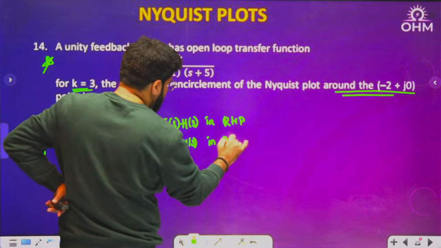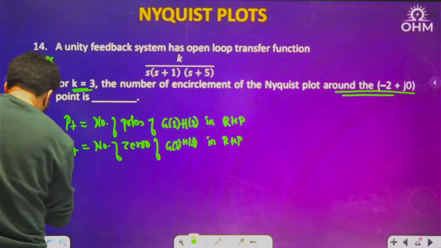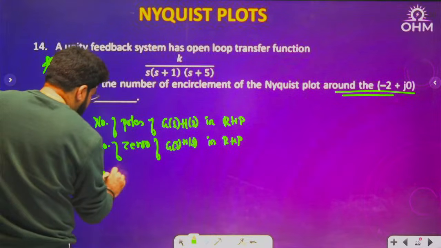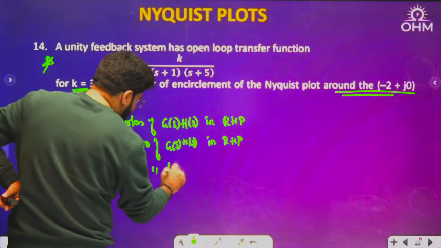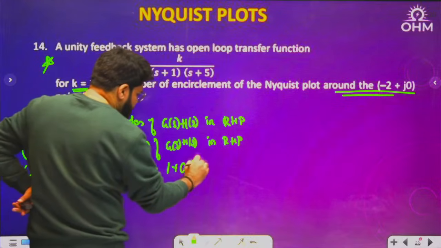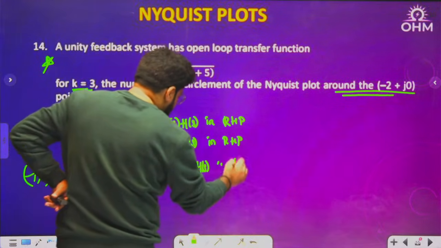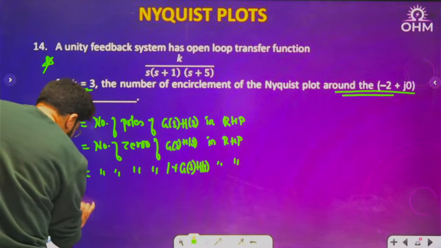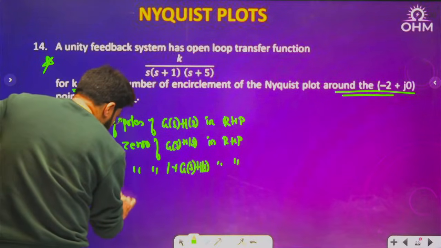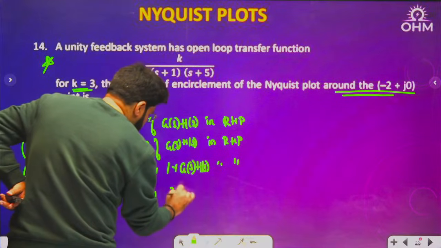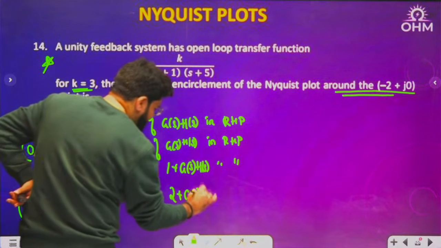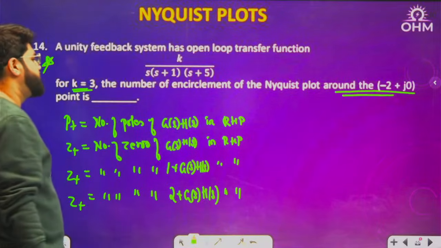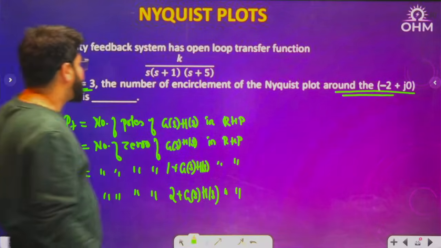In RHP, when you want the encirclement of minus 1 comma 0, then Z plus is the number of zeros of 1 plus GSHS. In RHP, when you want the encirclement of minus 2 comma 0, what will be Z plus? It will be the zeros of 2 plus GSHS. Some random equation you have to solve, 2 plus GSHS, and write down its roots in RHP. Okay, what is P plus for this question?